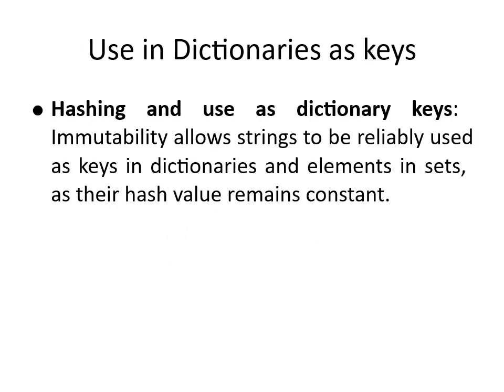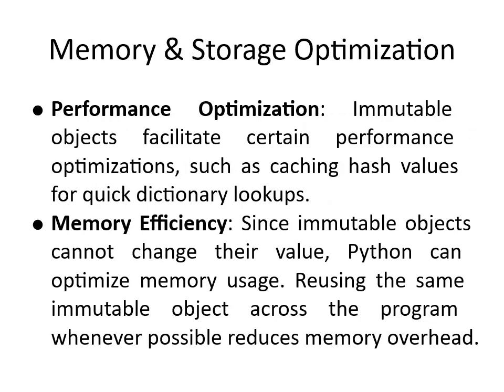So the next benefit of strings immutability is that they can be used in dictionaries as keys and elements in sets. Requirement is that keys must not change with time and they must be unique, and similarly the elements in sets must be unique and they must not change with time, and this requirement can be done by using strings as keys and elements in sets.